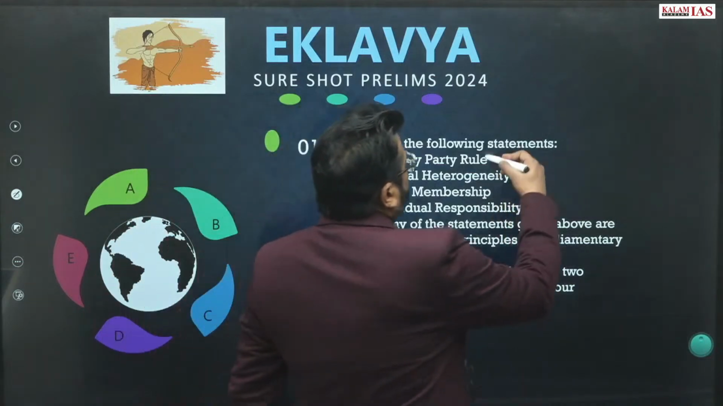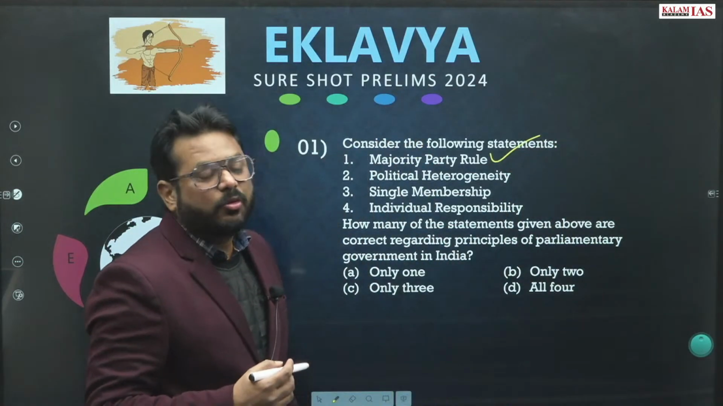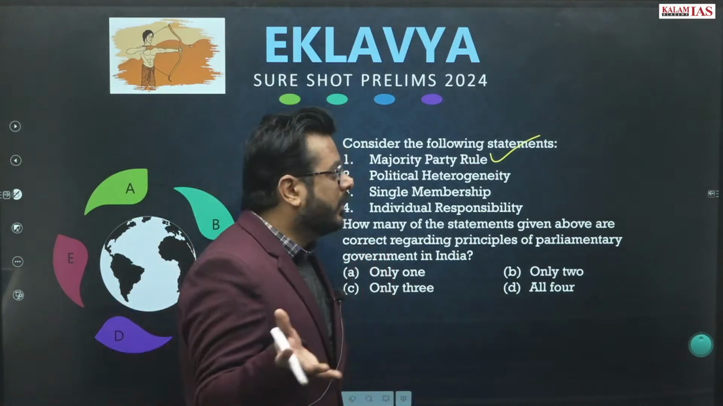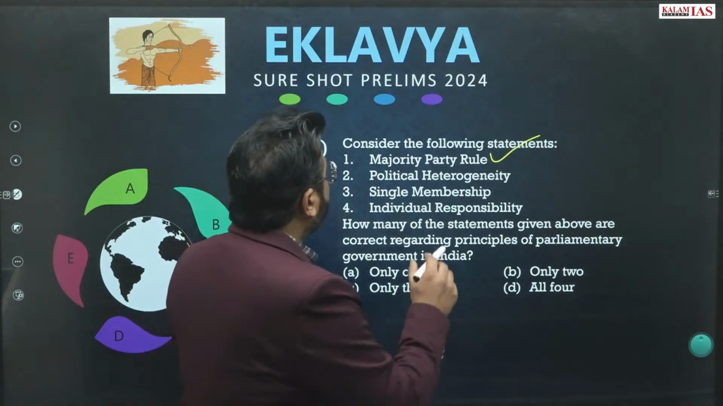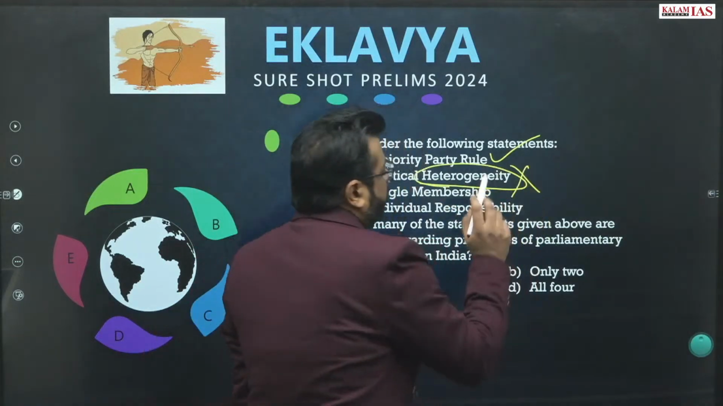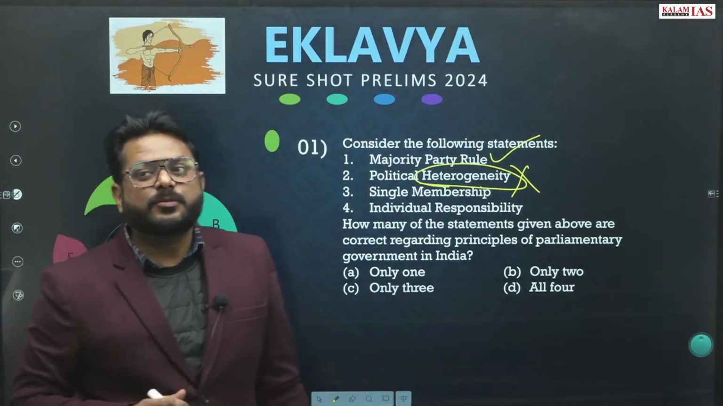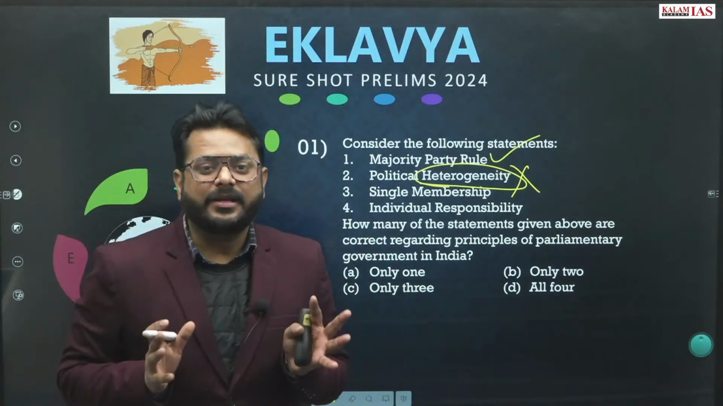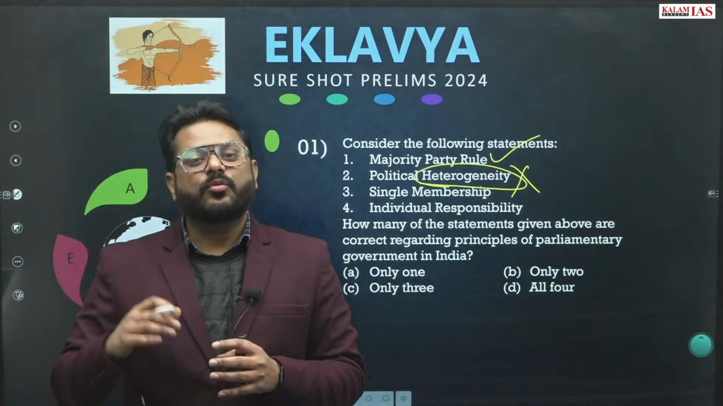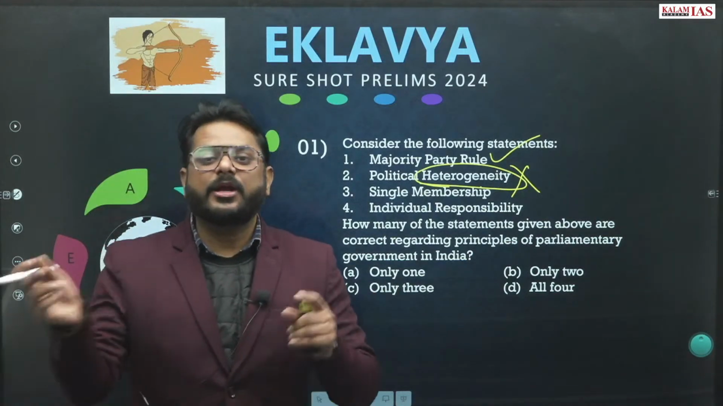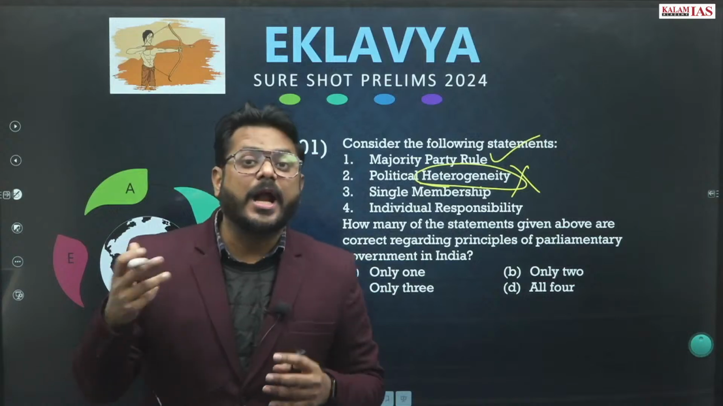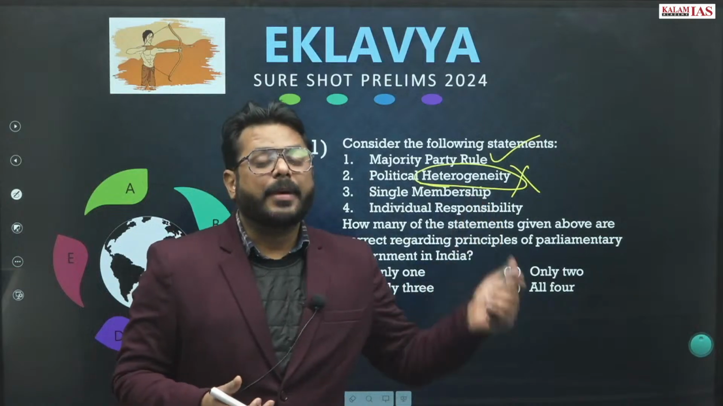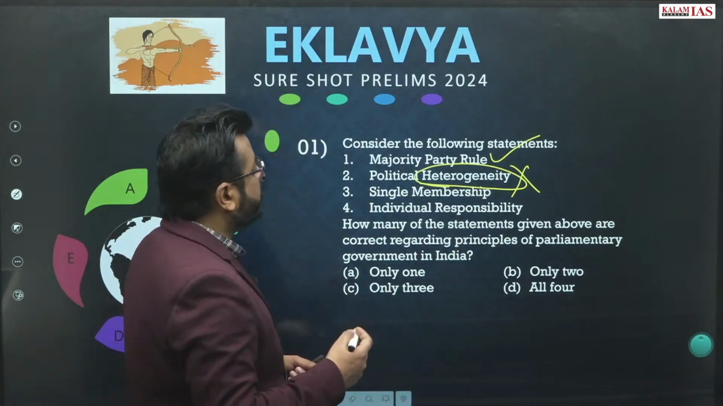There is majority party rule. Yes, obviously there is majority party rule in the parliamentary form of government. We have the first past the post system at the Lok Sabha. Political heterogeneity: there is no political heterogeneity, there is political homogeneity. Why? Because from the same political party they are forming this group and coming into power. So they have the same kinds of ideology. Therefore, it is political homogeneity in case of the parliamentary form of government. So this statement is wrong.